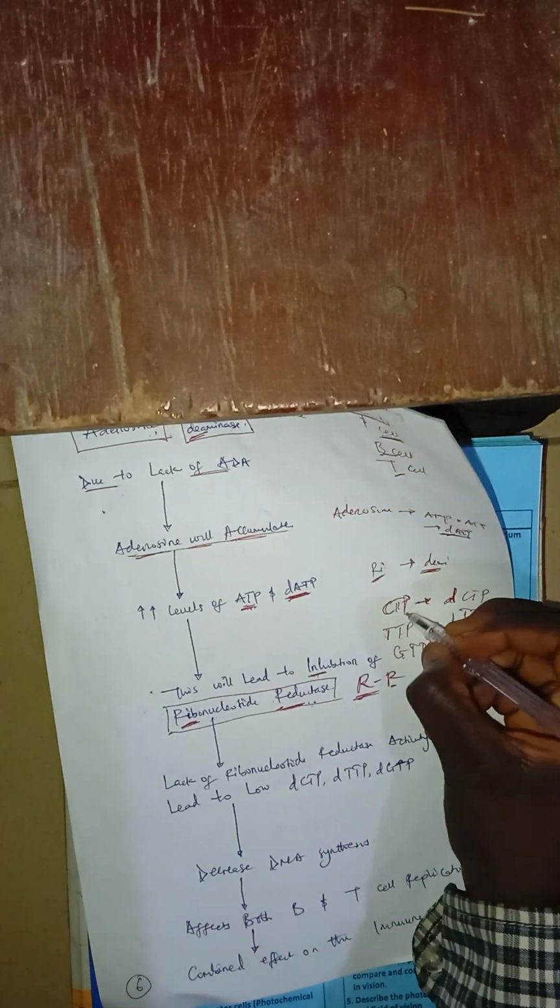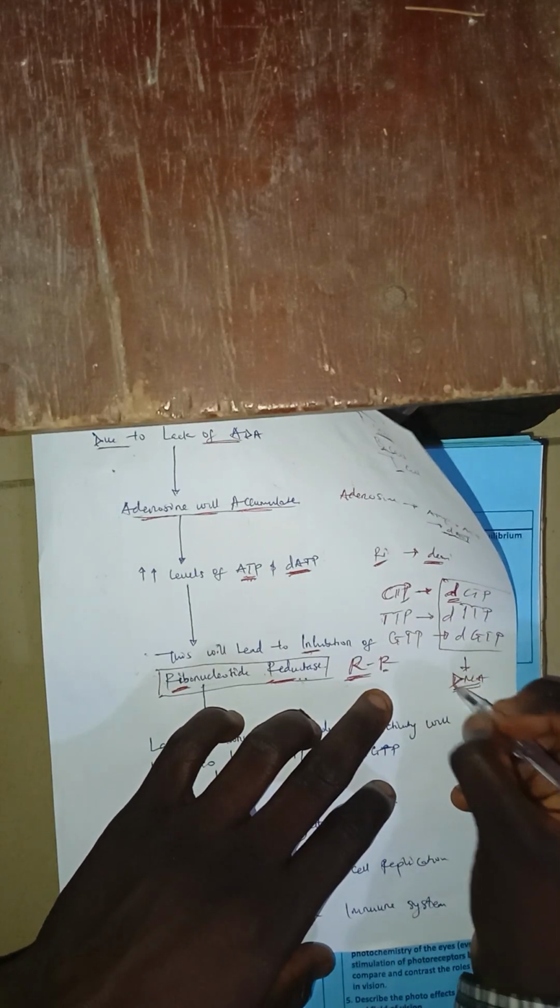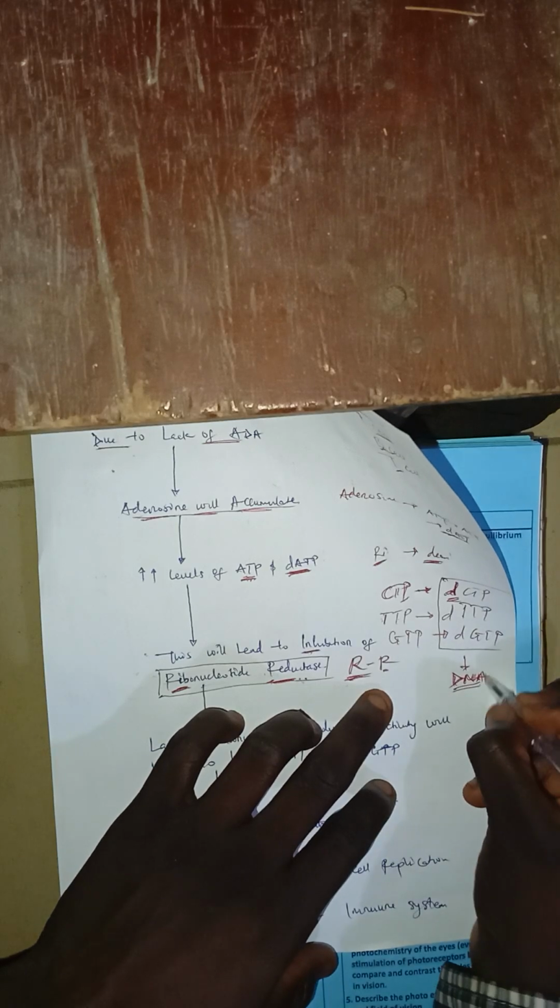So what am I trying to say? The conversion of ribonucleotide to deoxyribonucleotide will be hampered. And you know that deoxyribonucleotide is what we use for DNA synthesis. So it means that the cell cannot synthesize their DNA properly. All those B cells and T cells, they can't synthesize their DNA.